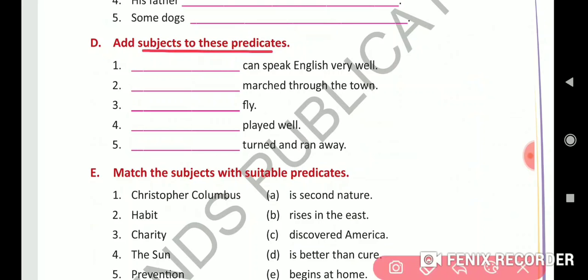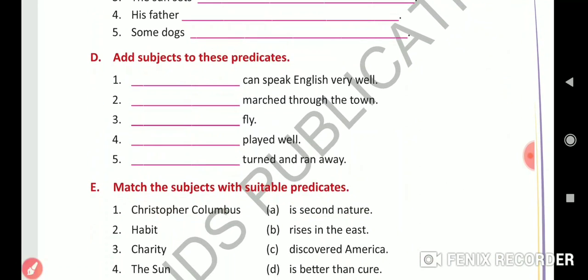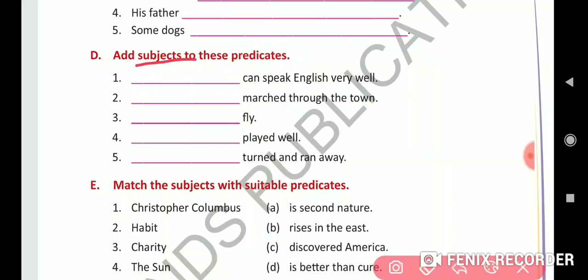Now add subject to these predicates. In the previous question, what you have done, you have added the predicates. Now in this question, what you have to do? You have to add subjects. Dash can speak English very well. What you can write? He can speak English very well.